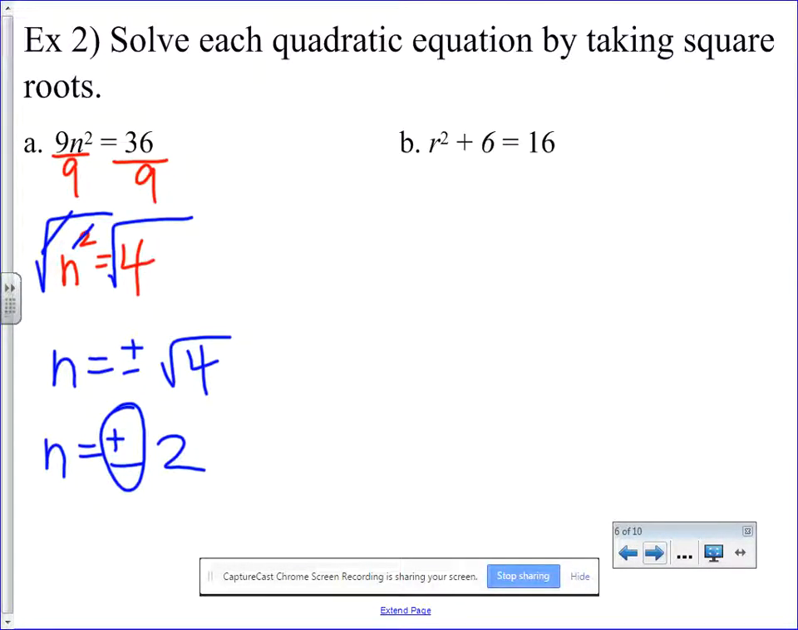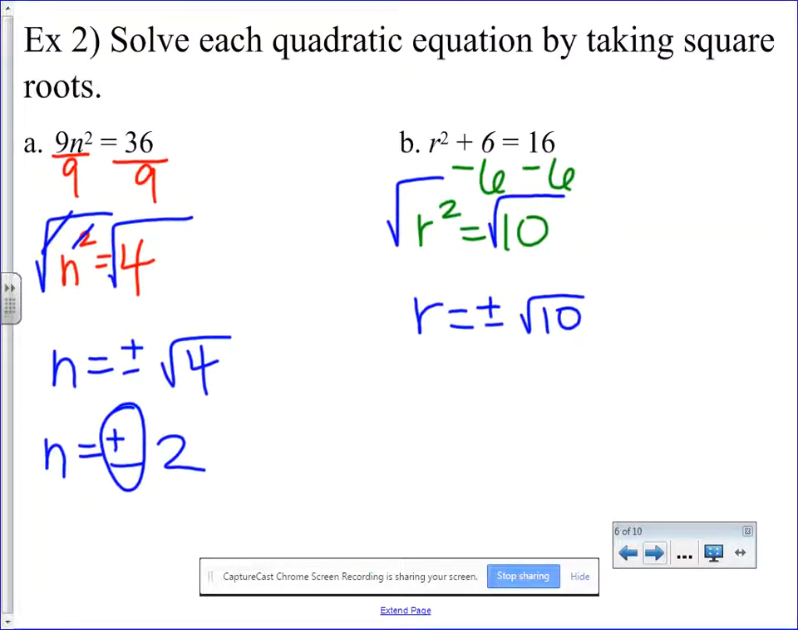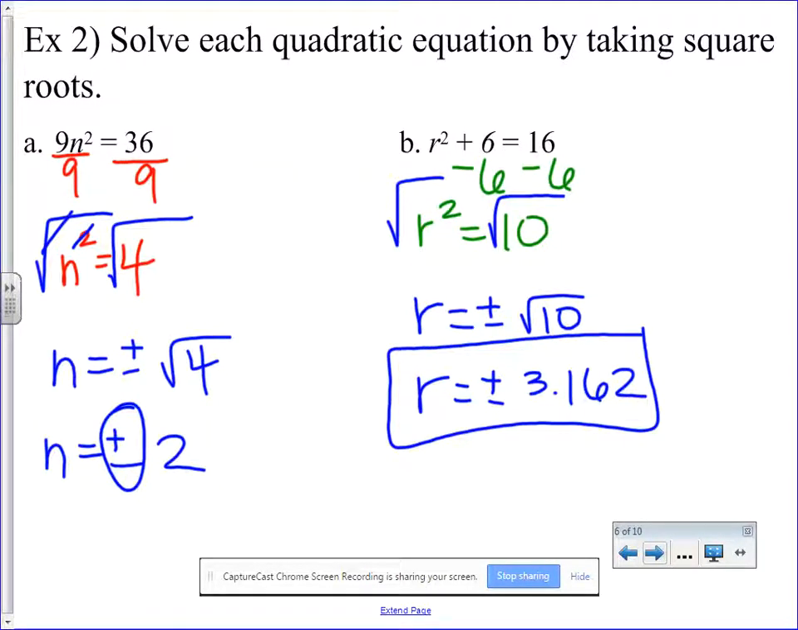In example B, to get r squared by itself, I've got to get rid of that 6. To get rid of it, I'm going to subtract 6 from both sides. It's going to leave me with r squared equals 10. Now once I have that, get that r by itself. I'm going to square root and get r equals plus or minus square root of 10. And if you plug that into your calculator, you should get 3.162. Plus or minus, of course, positive 3.162, negative 3.162.